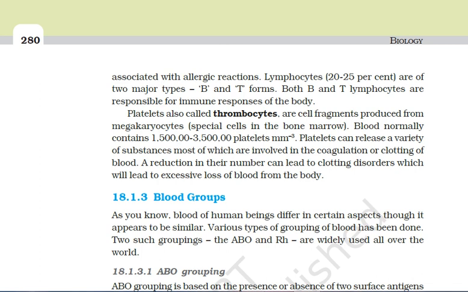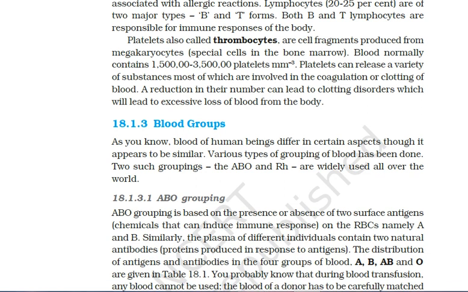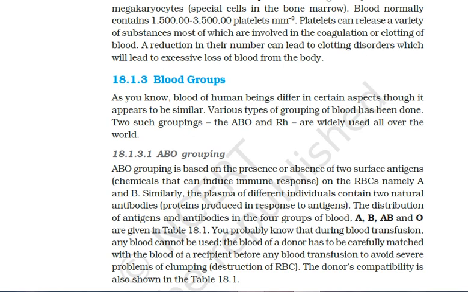In the next lecture I will discuss the blood groups, the ABO blood grouping and the Rh factor. So this I will recall for you in my next video.